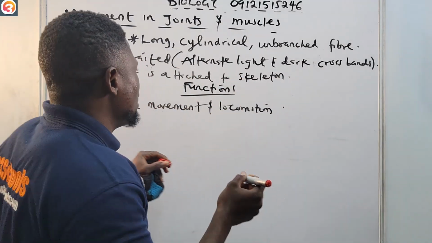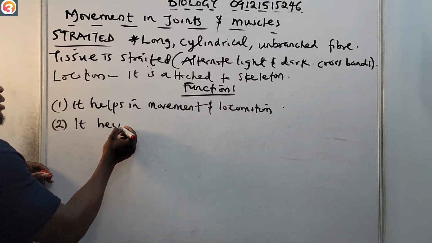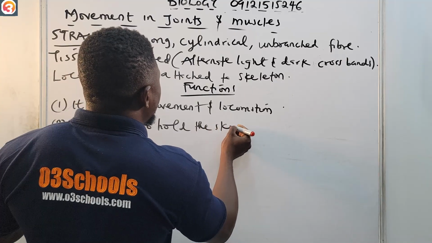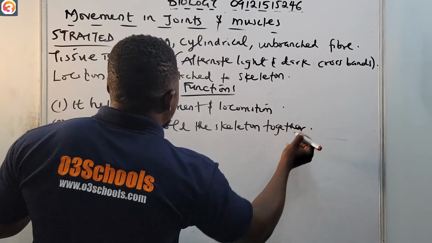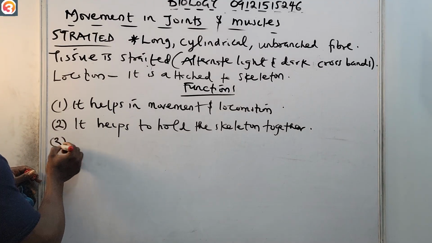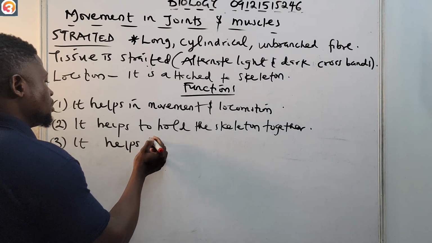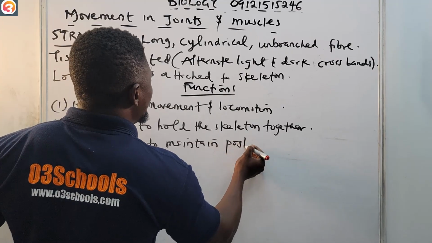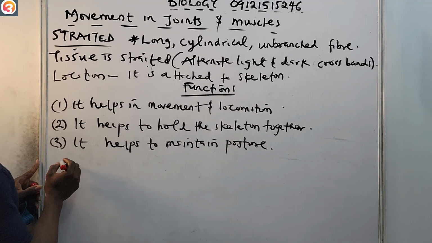Number two, it helps to hold the skeleton together. Number three, it helps to maintain posture. Number four, it stabilizes bones and joints.